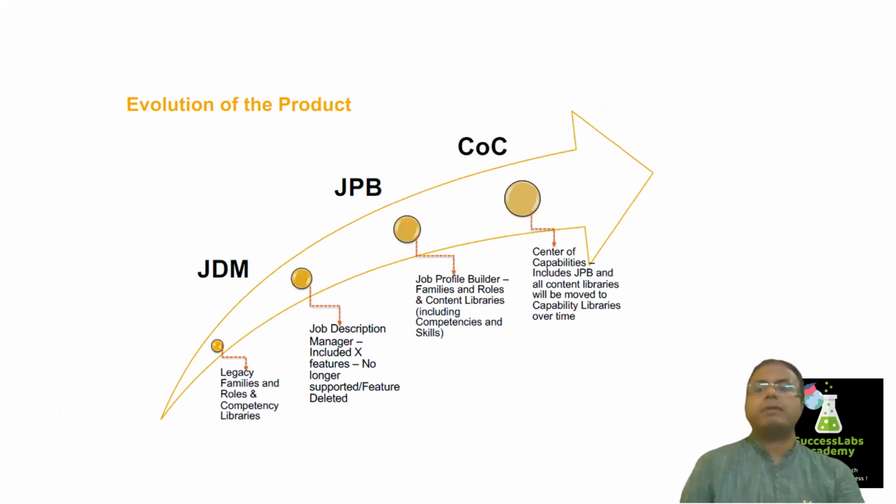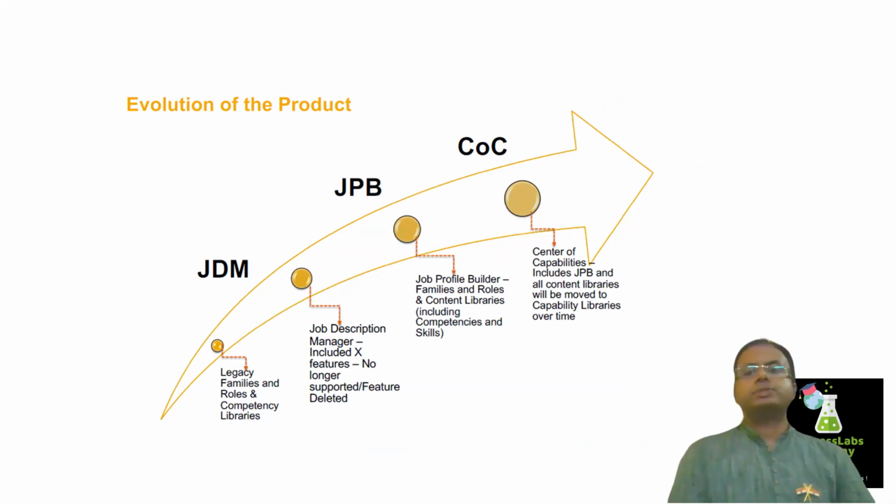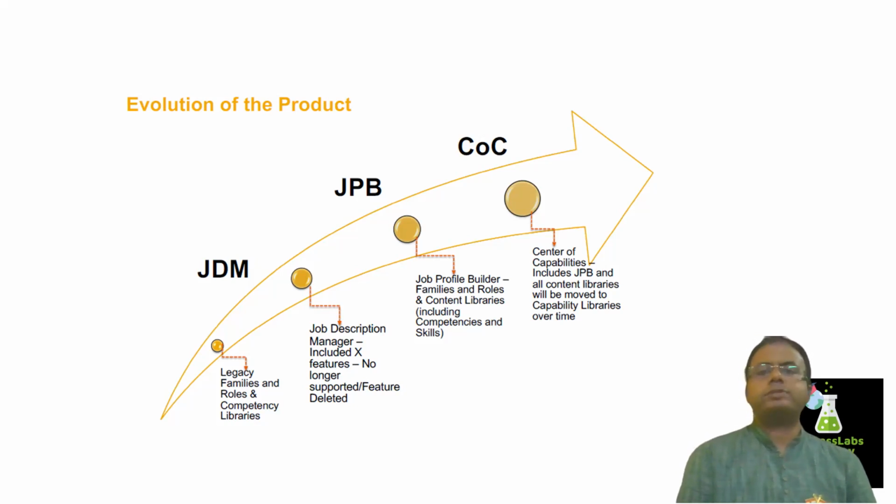Before we discuss, I will focus a little bit on the evolution of the product. Earlier, when SuccessFactors started, we had legacy job families, job roles, and competency libraries, and we usually called this JDM, or Job Description Manager, right? This was in the very early days, about 10 years back, I would say. Over a period of time, it evolved into JPB, the Job Profile Builder, which is still active and we are still using it.